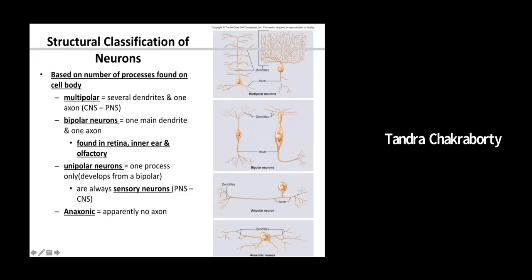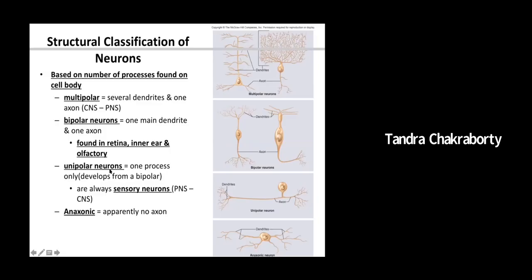Structurally, the neurons can actually be divided into four major parts. First is the multipolar neuron, and the one that we were just speaking about is multipolar, where there is a cell body, several dendrites, and one axon that comes out. Most of the neurons in the CNS and PNS are multipolar neurons. Bipolar neurons have one main dendrite and one main axon, and the cell body is in the center. It's found in the retina, in the ear, mainly in sensory organs.